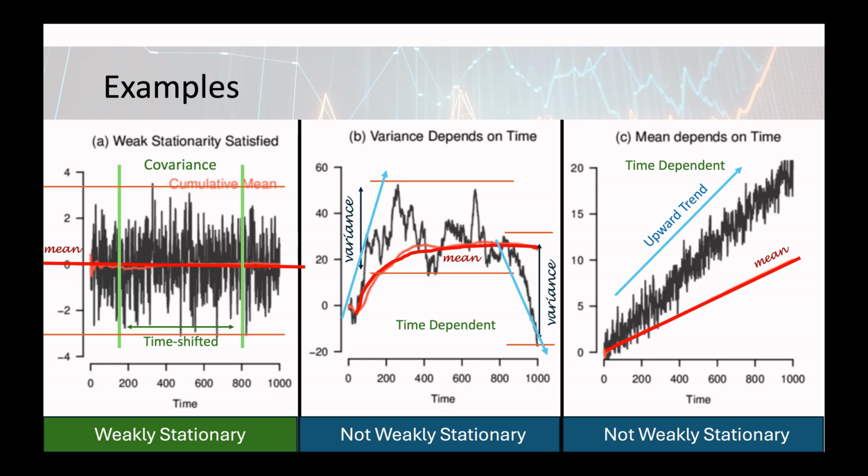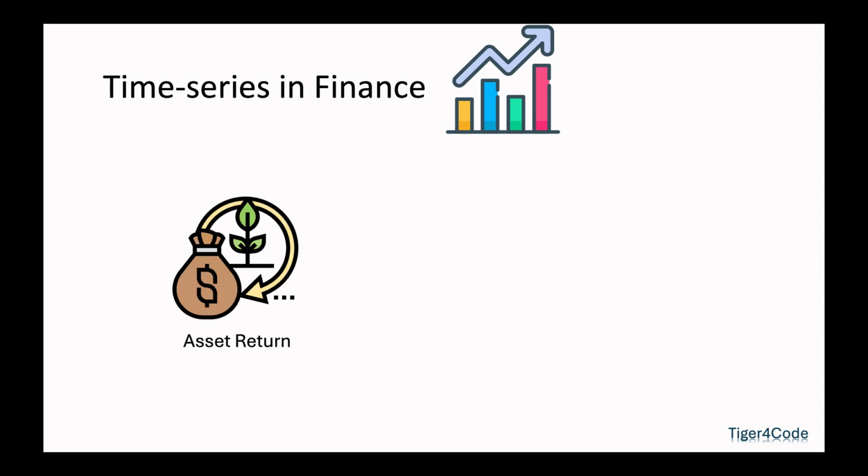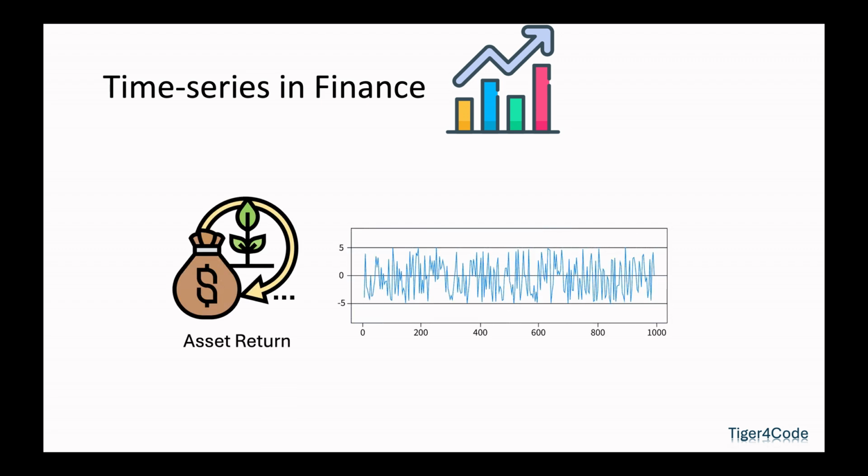As you can see, a weakly stationary time series does not exhibit a trend or a seasonality, and its mean and variance remain constant over time. In finance, it is common to assume that an asset return time series is weakly stationary.